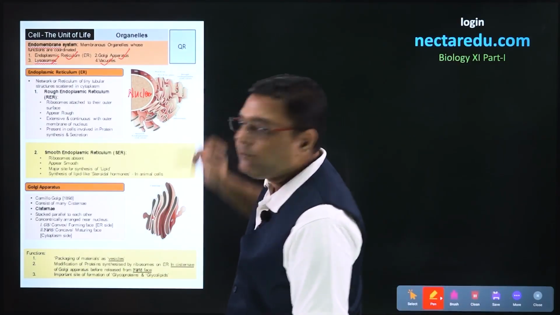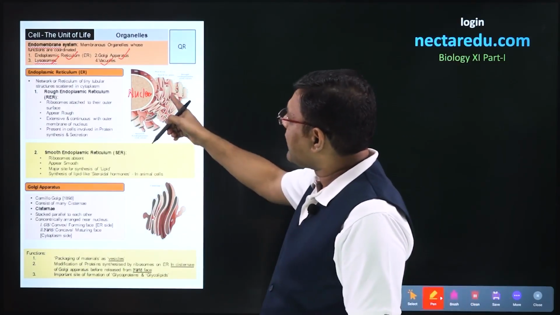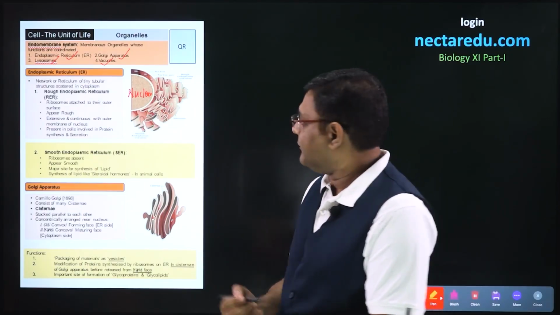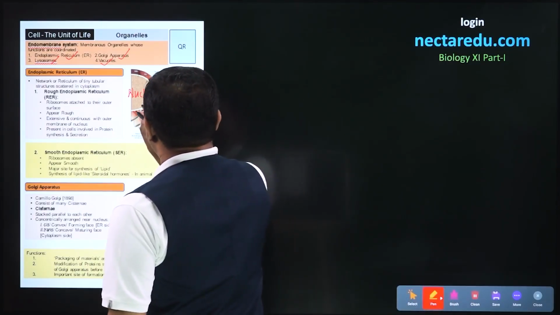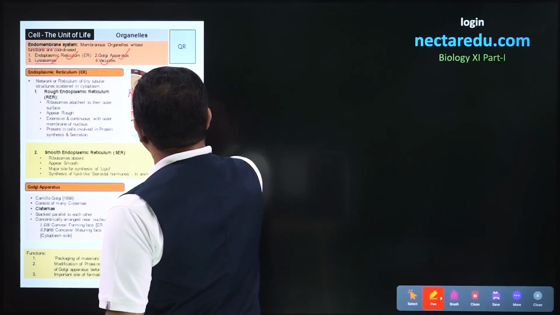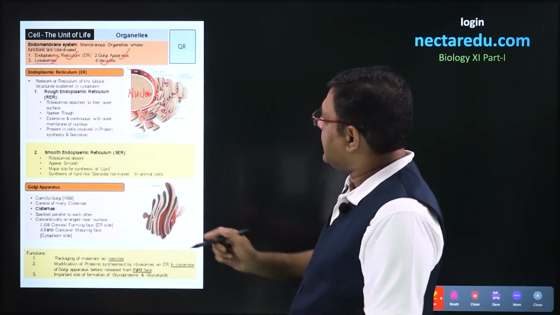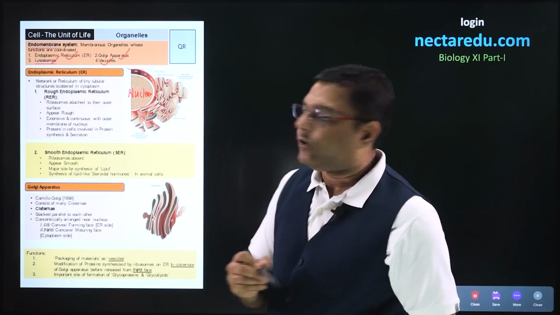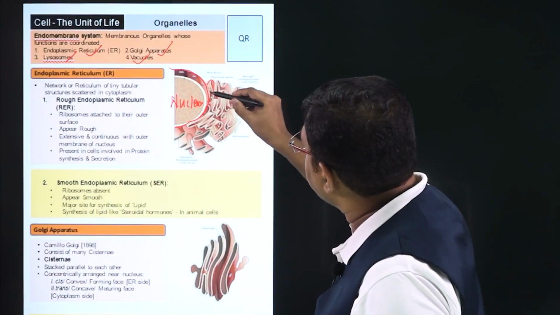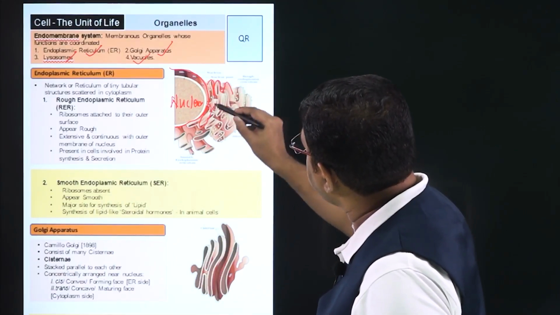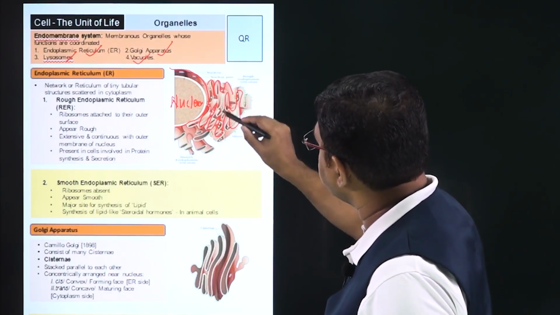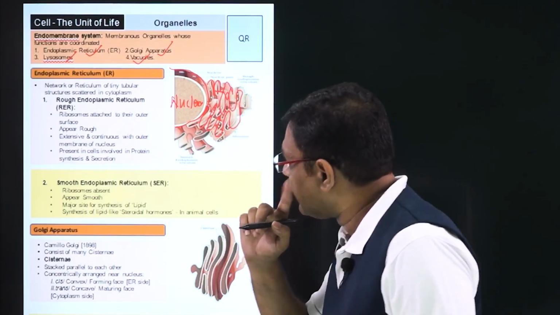So, the outer membrane of nucleus forms this endoplasmic reticulum. So, let us consider that this is the outer membrane of nucleus. This particular outer membrane of nucleus will form this particular endoplasmic reticulum. So, this is the endoplasmic reticulum.